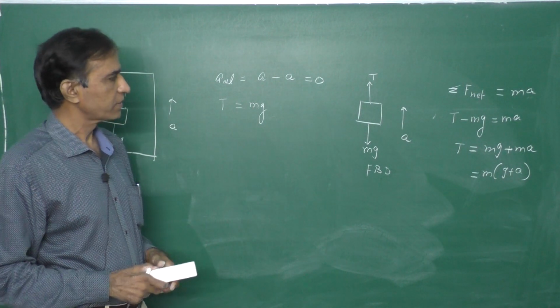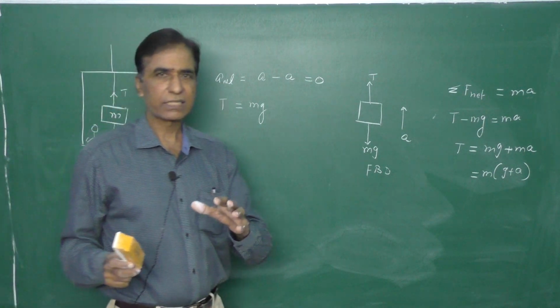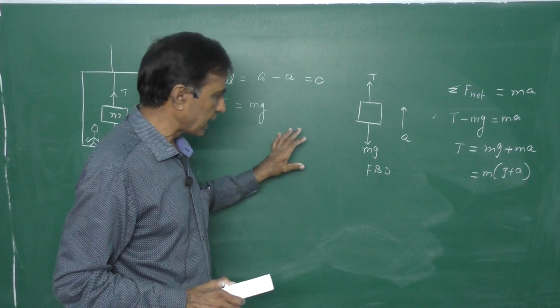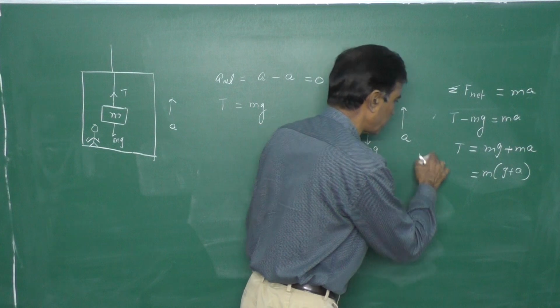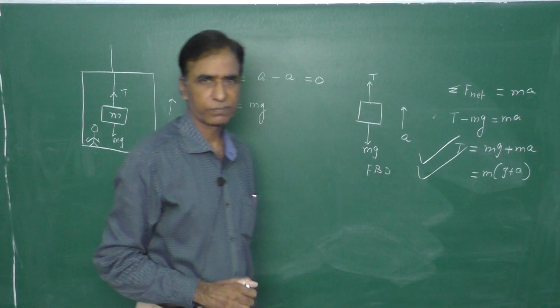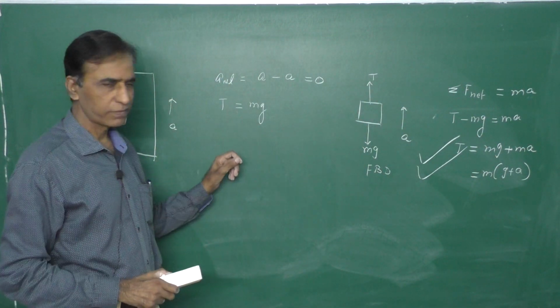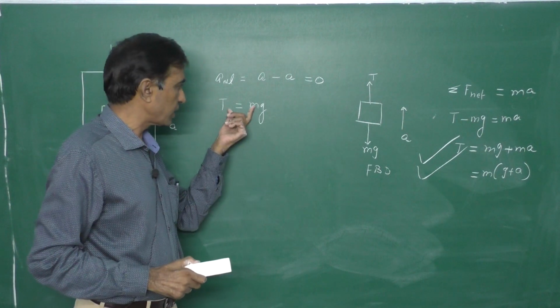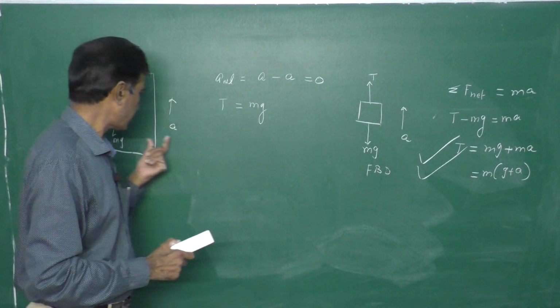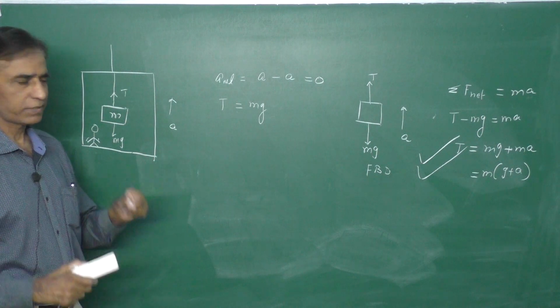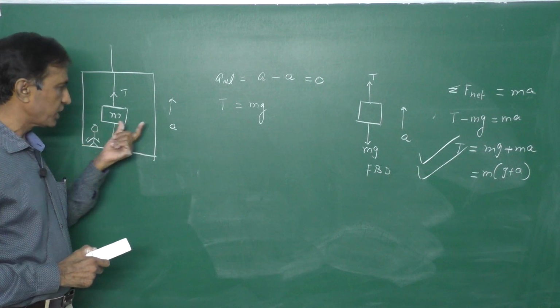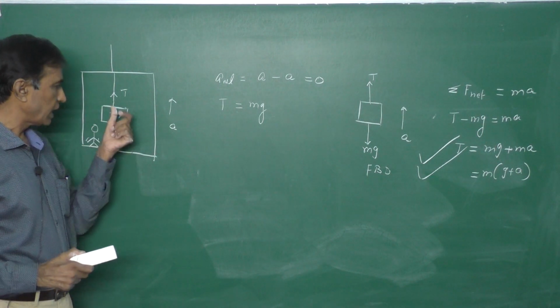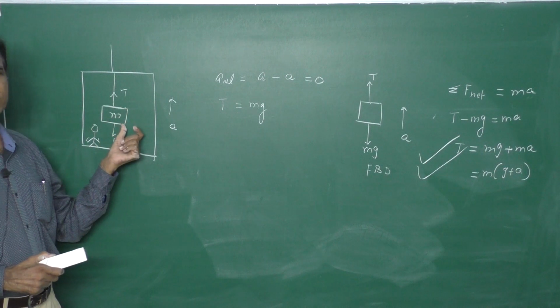What is wrong with this? When we conduct the same experiment in a lab, we find that this result is correct and this is not the correct result. So why has the result gone wrong? What is wrong with this observer? As the observer is in a non-inertial frame, he has to include a pseudo force.